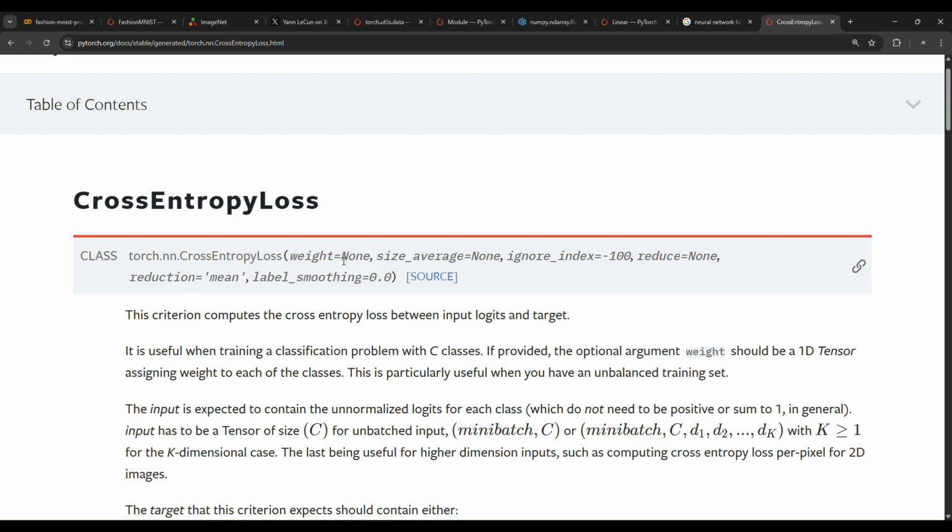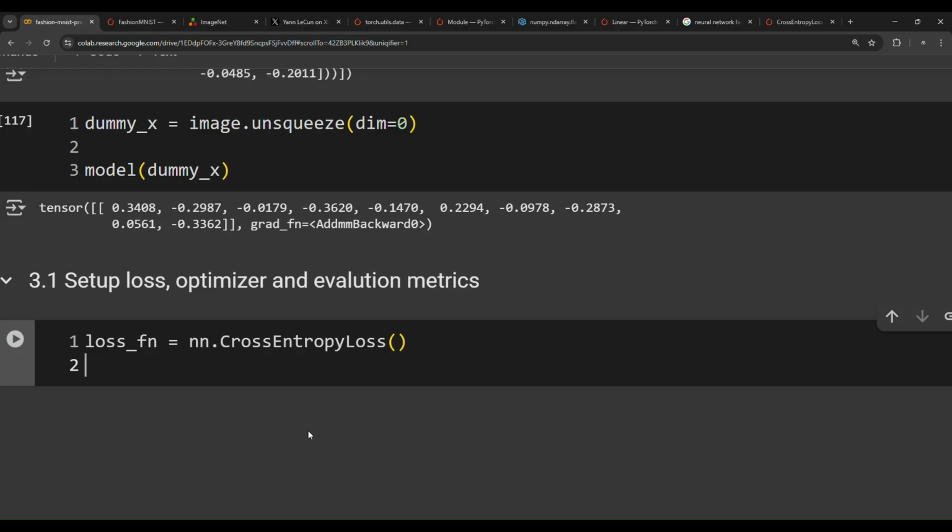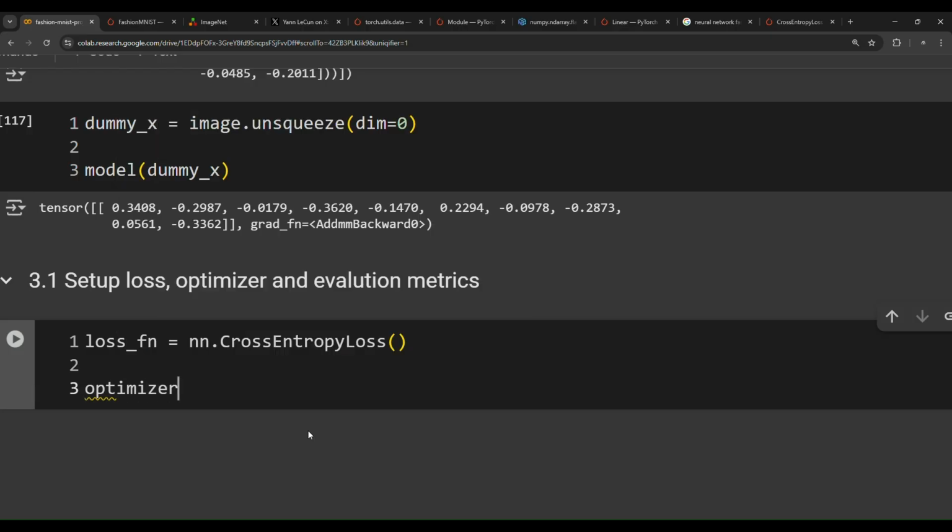We have 10,000 images for sneaker, we have 10,000 images for ankle boot, we have 10,000 images for dress, and so on and so on. So our data set is balanced. Okay, let's go back. And then what about the optimizer?